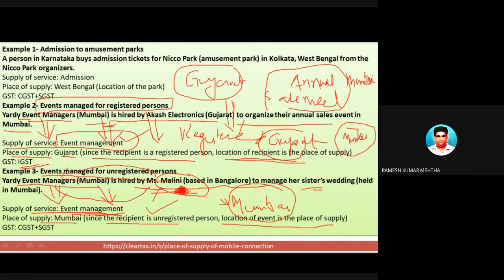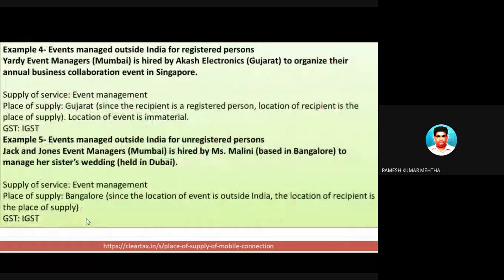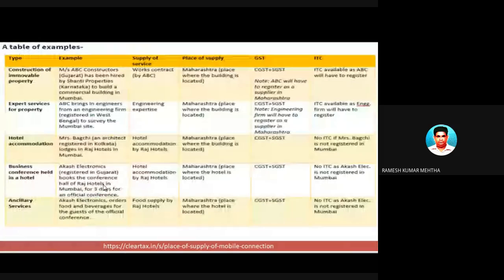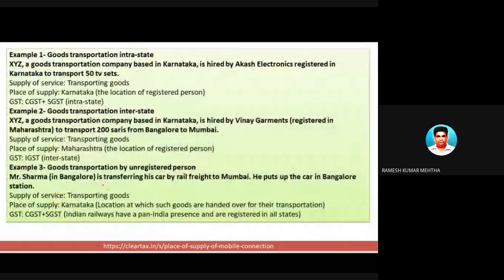It is a case of intrastate supply of services, and CGST and SGST will be levied. Now let's take some more examples. So this was the example we have already taken. Now let's take the example of goods transportation. So this is also a type of service. So we have three examples: example 1, example 2, and example 3.